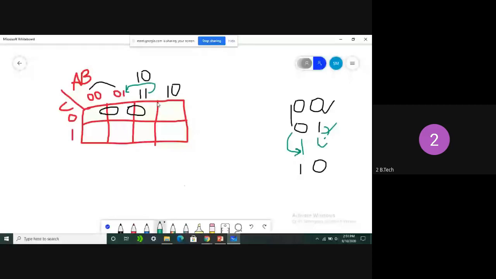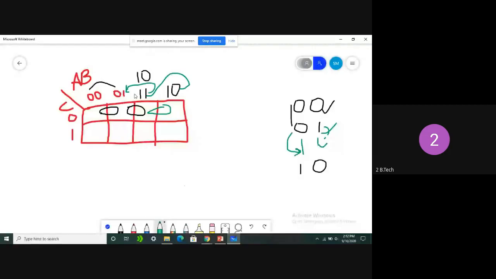Again compare two adjacent properties, 1 1 and 1 0. In the first position, here it is 0, here it is 1. So one change has occurred. In the second position, if you compare, both are ones, so no change.